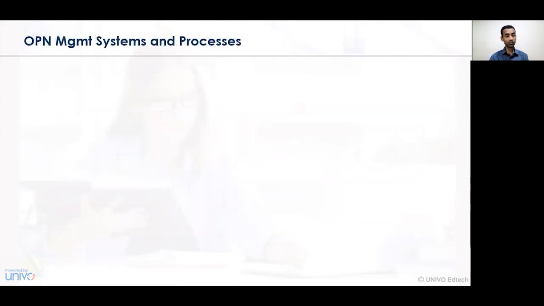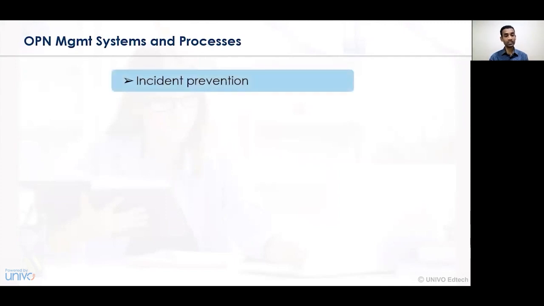Now let's understand what we mean by operations management systems and processes. The operation management system and processes is about incident prevention. We have to see that whatever activities have been conducted, they have been conducted in an effective way, and we need to prevent any incident that may arise, that is, with respect to the availability of raw material, changes in the policy, changes in the production or the process cycle, and so on.